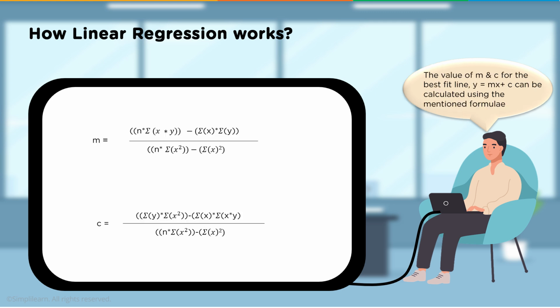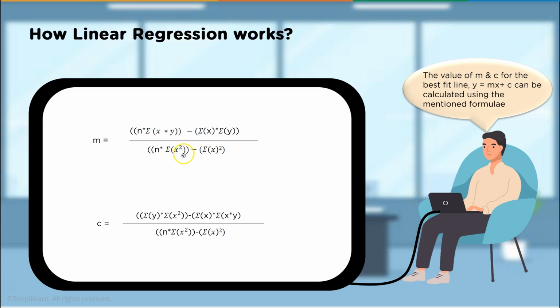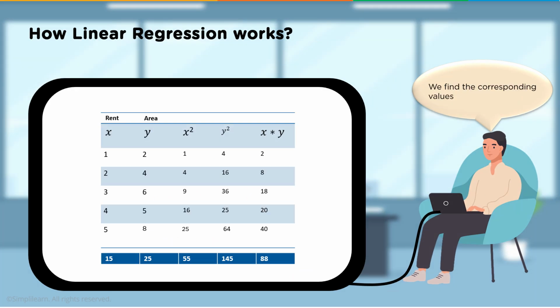And if we go back one, we can see that that's all the different little pieces in this model. We have x times y, we have x squared, we have the sum of x, the sum of y. These are all the little pieces that we see for m equals and c equals. And so once we compute all these, we have 15, 25, 55, 145, 88. Very easy to do on a computer, thankfully.